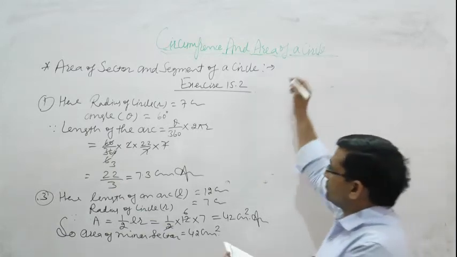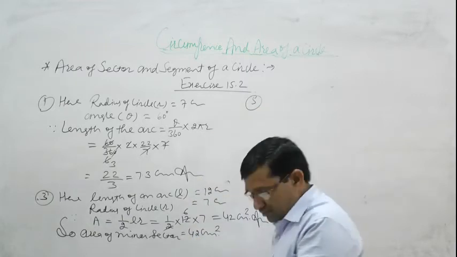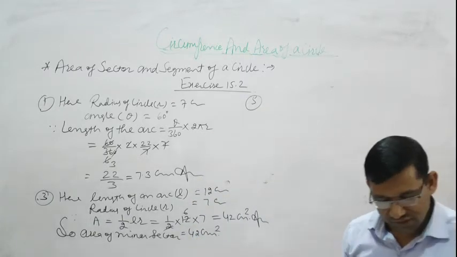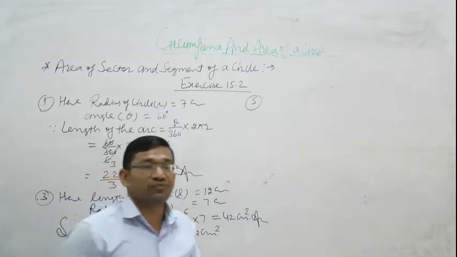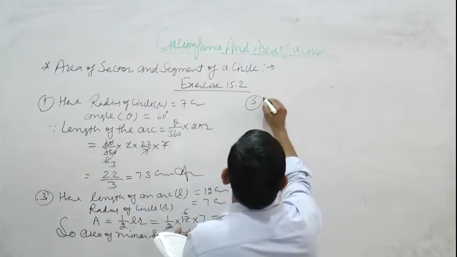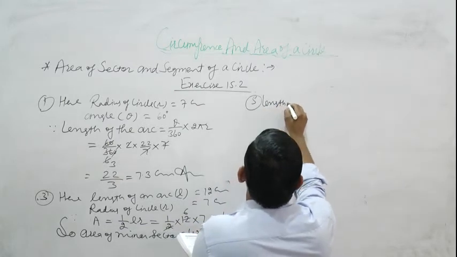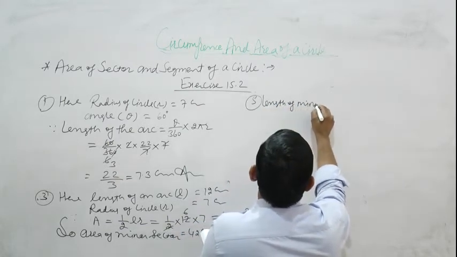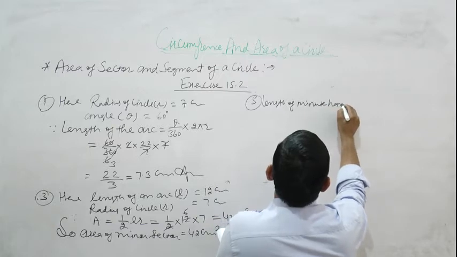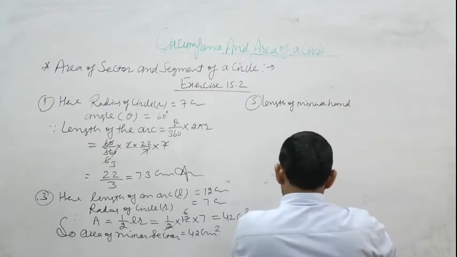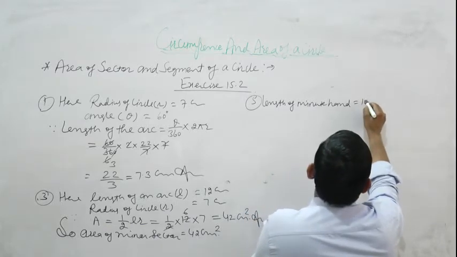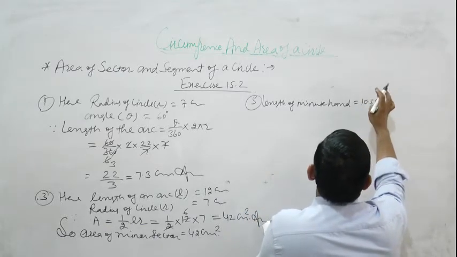Okay. Now question number 5, some student asked this question. The length of the minute hand of a clock is 10.5 centimeter.